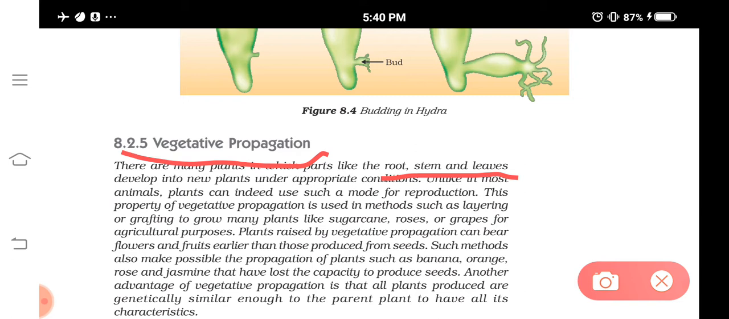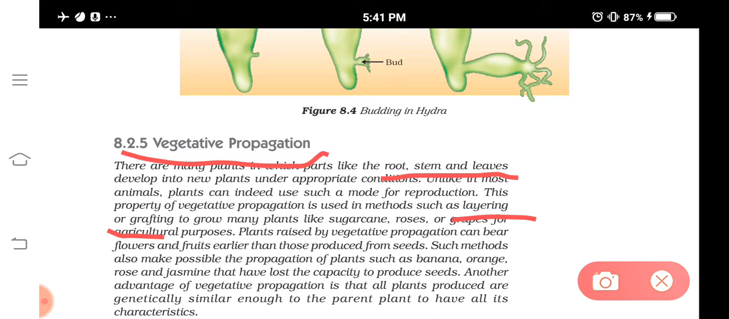So in addition to their normal functions, if these plant parts are taking part in the reproduction process, that is known as what? Vegetative propagation. Okay, and this property can be utilized in different horticulture or agricultural methods, isn't it? Have you heard about layering, grafting, etc.? Here, the vegetative propagation property of plants is utilized by human beings.